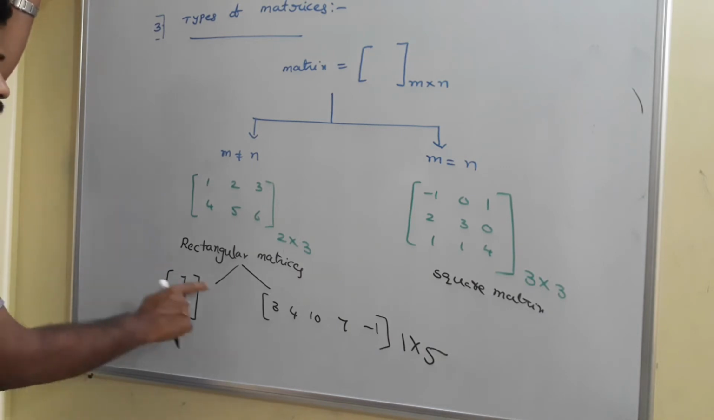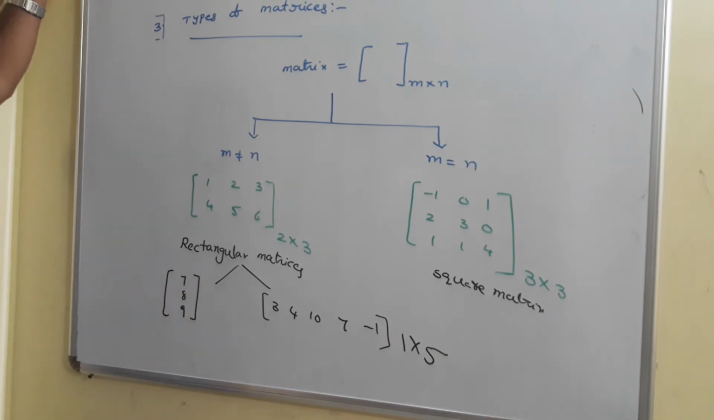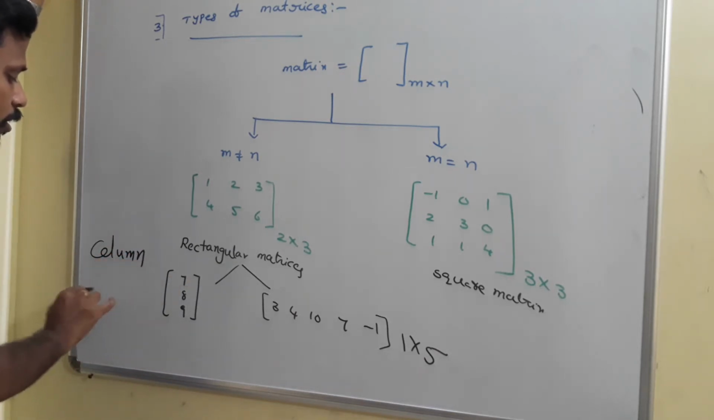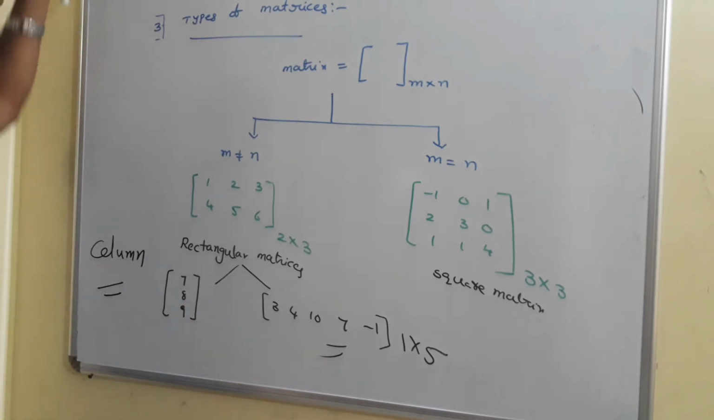Whereas coming to here, there are 3 rows and 1 column. 3 rows and 1 column, and this is called a column matrix. This is a column matrix as well as this is a row matrix.